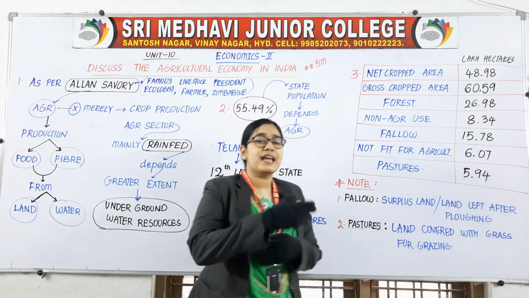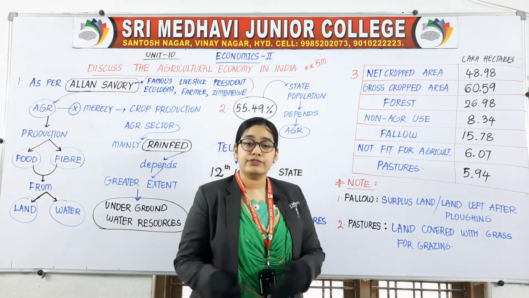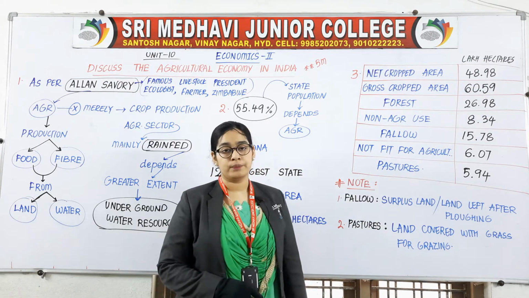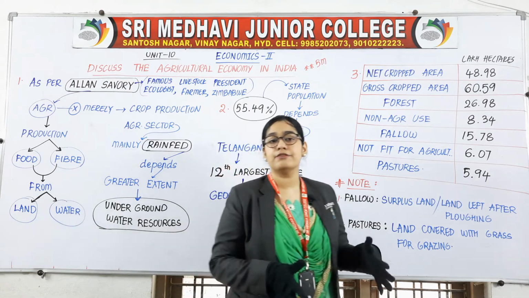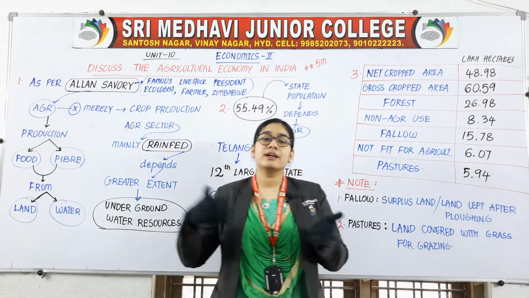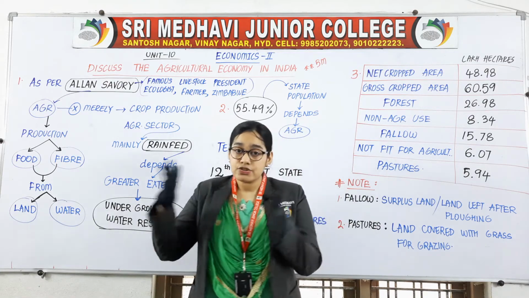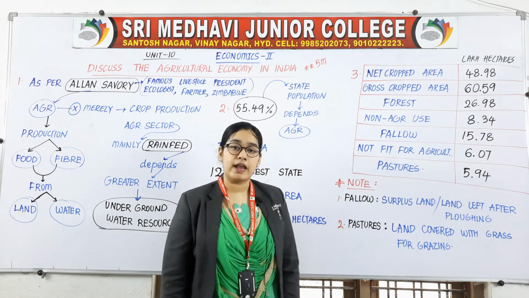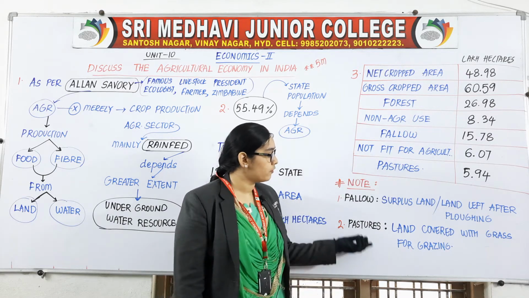So the extra land which is left over after ploughing is called fallow. They have made the land fertile, but they have not completely used it. Some extra land is also there, and that extra land is called fallow. Then what is the meaning of pastures?